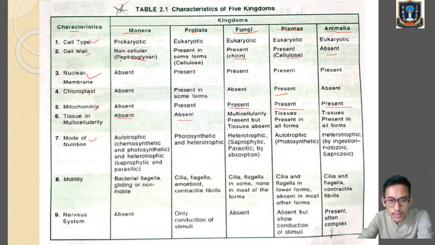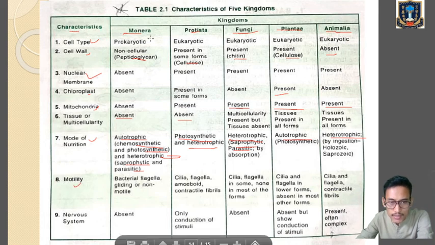Mode of nutrition: Monera, autotrophic, chemosynthetic and photosynthetic, and heterotrophic, saprophytic and parasitic. Protista are photosynthetic and heterotrophic. Fungi are heterotrophic, saprophytic and parasitic, by absorption. Plantae are totally autotrophic, and sometimes you will find partial parasites also and full parasites also. Animalia are heterotrophic, they ingest the food particles, so it is holozoic.